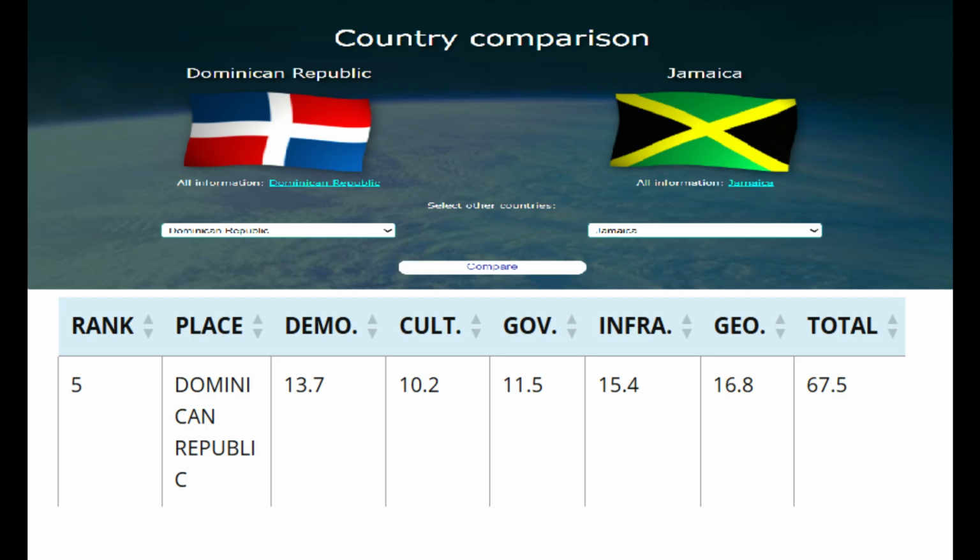This isn't that surprising because I know with infrastructure, a lot of it is based on the geography. And looking at the geography, that's where the highest score between the two countries is, with 16.8. And this makes sense because they are both Greater Antilles countries, so a lot of their land would be relatively similar. The temperature is kind of similar as well, and they're both very big touring areas. So I guess that isn't really shocking to me.